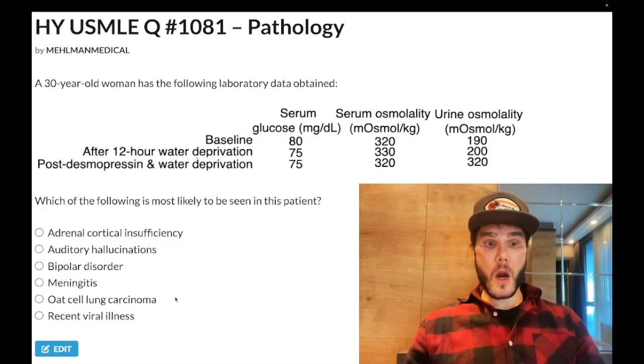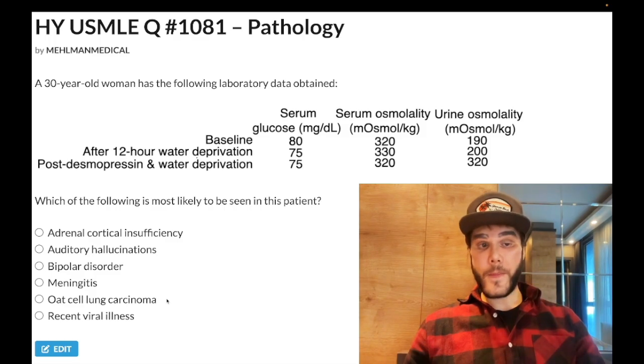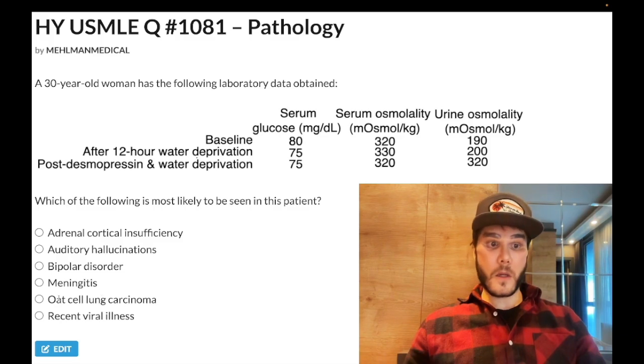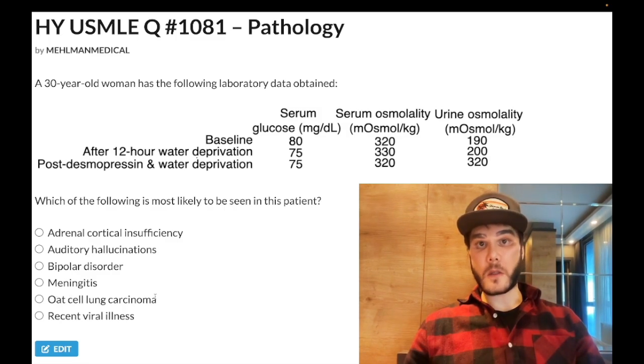So oat cell lung carcinoma means small cell bronchogenic carcinoma, wrong answer. This would cause SIADH. I decided to be a flagrant asshole because when some students don't know what's going on, they choose weird sounding stuff. And they probably think, well, he's trying to obfuscate and mask the diagnosis here as oat cell. He's trying to be creative. So maybe that's what the answer is. Wrong answer, okay? If we had SIADH, we'd have dilute serum osmolality.